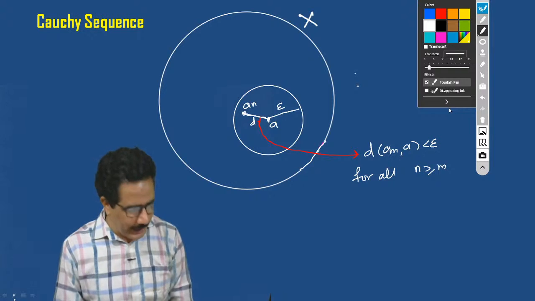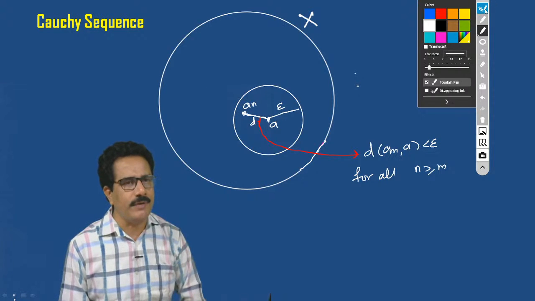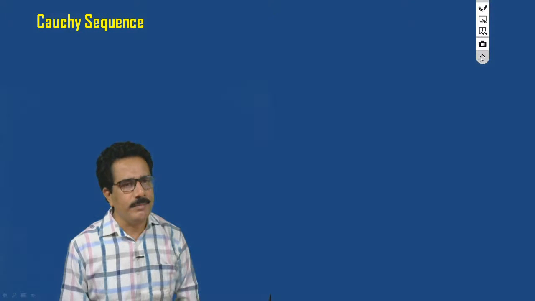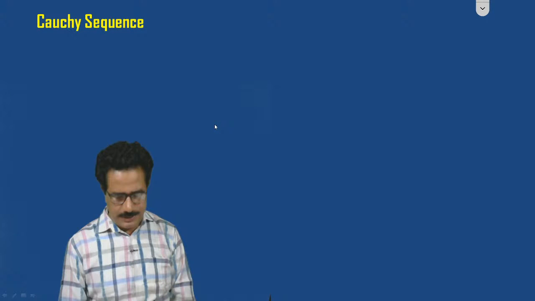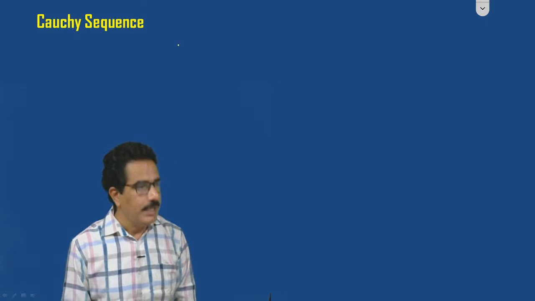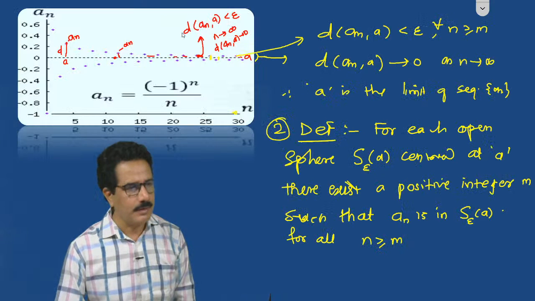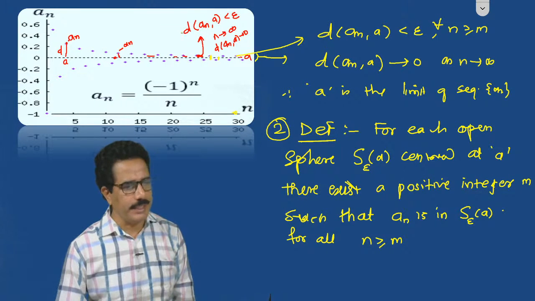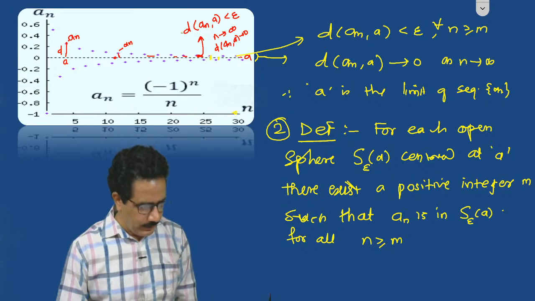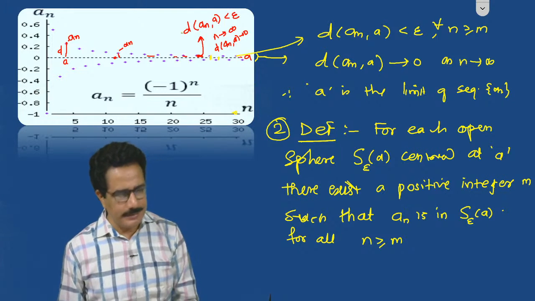Okay, now we can also define the next definition. How to write this next definition here? Definition number 3. Third definition, we can write this.